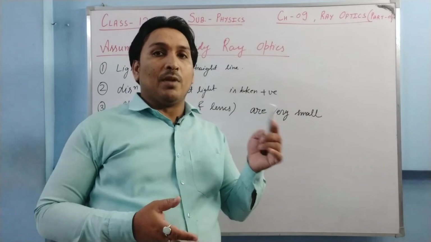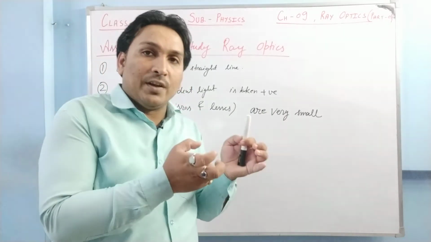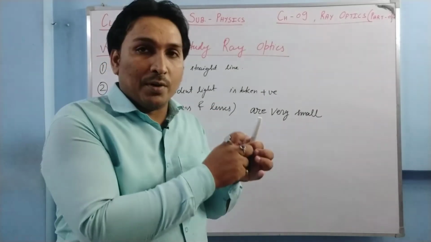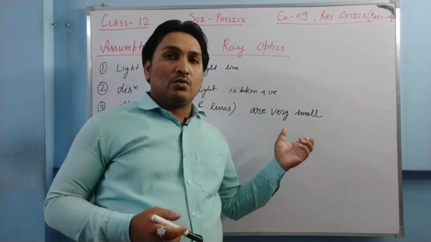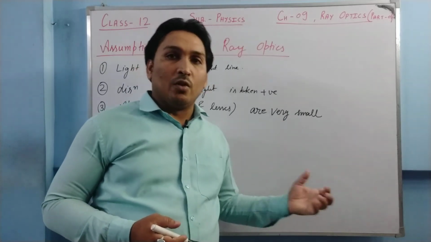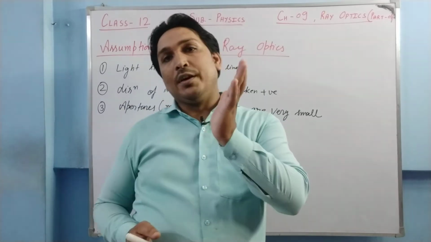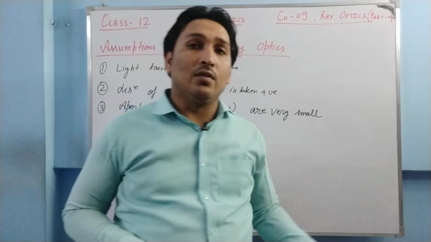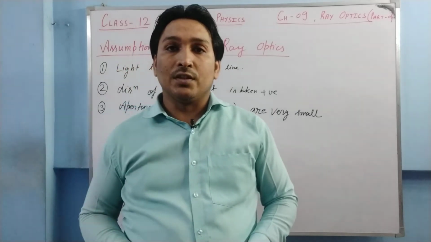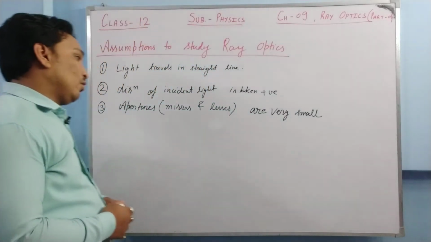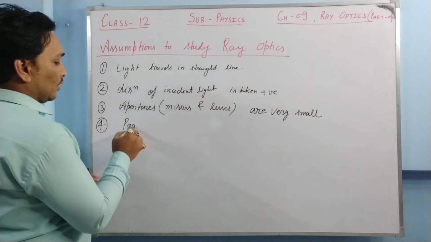If I say this marker is big, we need a reference to say it is bigger in comparison to that. So if I say this is small, small in comparison to what? Small in comparison to the focal length and the radius of curvature of the mirror, and the focal length of the lens and the radius of curvature of their spherical surfaces. The fourth thing: we consider only paraxial rays.